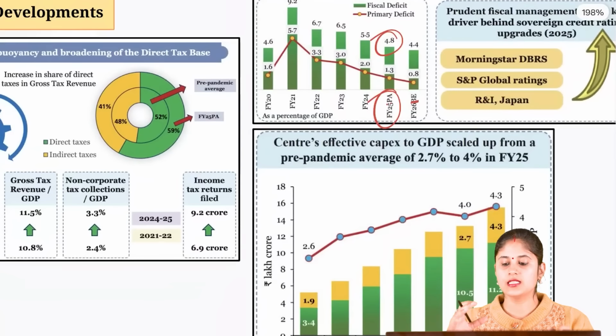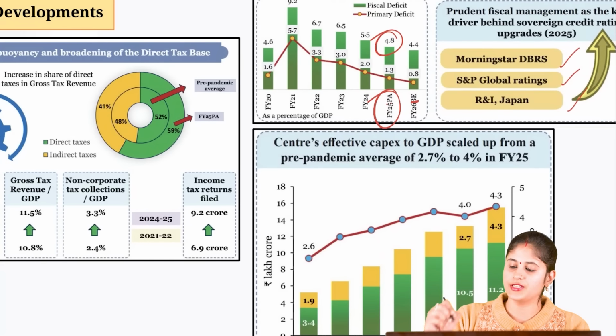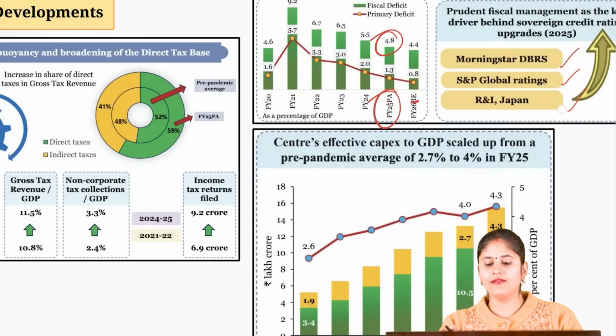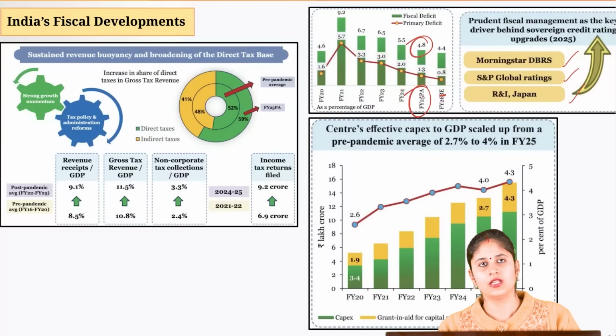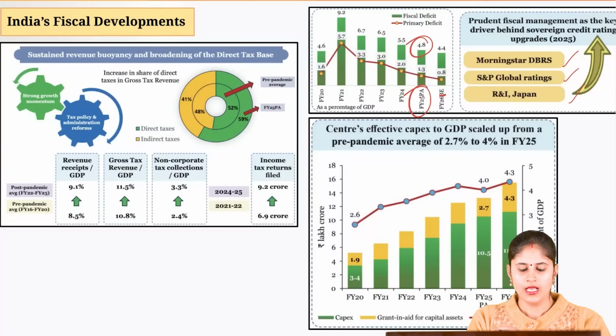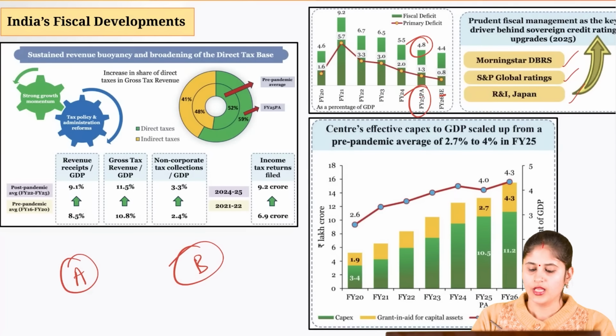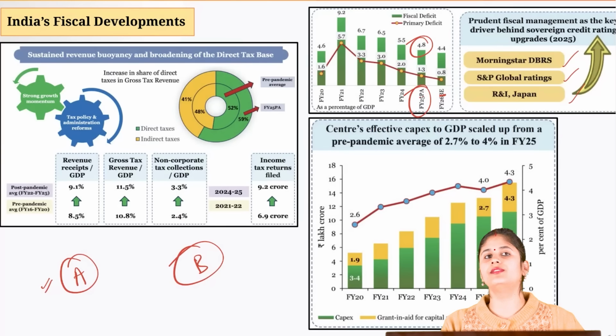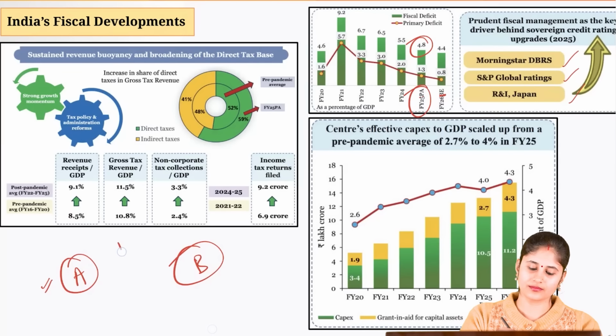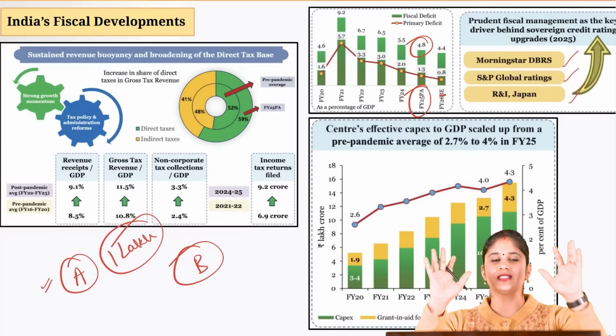And this is the reason, since we are effectively managing our debt to GDP ratio, the different rating agencies have improved our rating. And when the credit rating agencies improve the rating, what does it lead to? Just understand this with the help of a simple example. Let's suppose you have two friends, A and B. You know that friend A has borrowed a lot of money and already has a lot of debt obligation. He comes to you and asks you to lend him 1 lakh rupees. I know the majority of you would be laughing because right now you don't have this much money, but just imagine this thing.